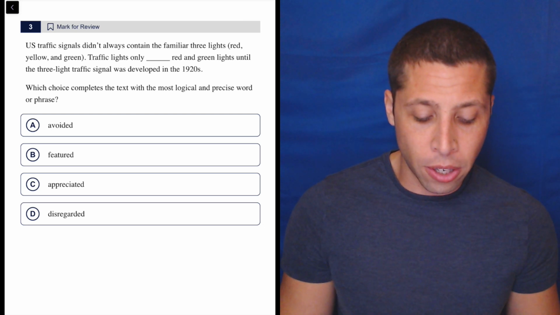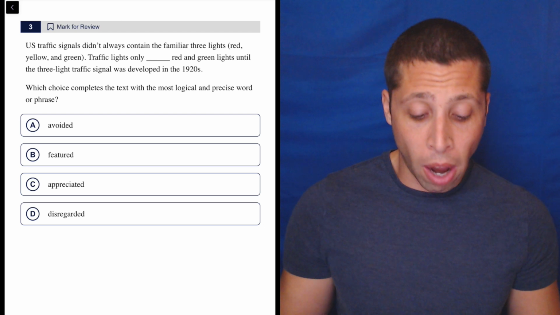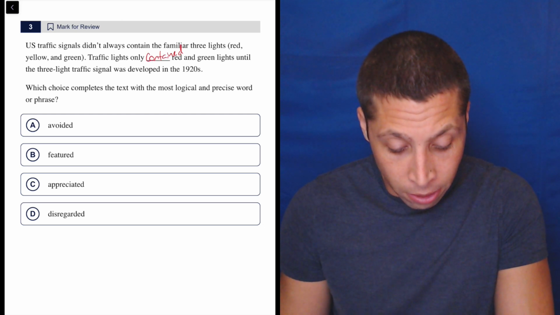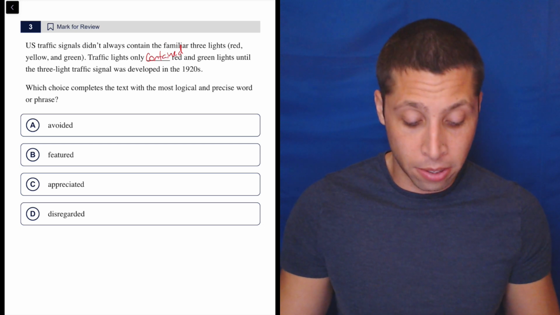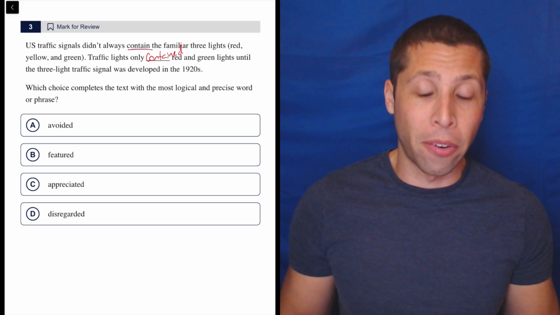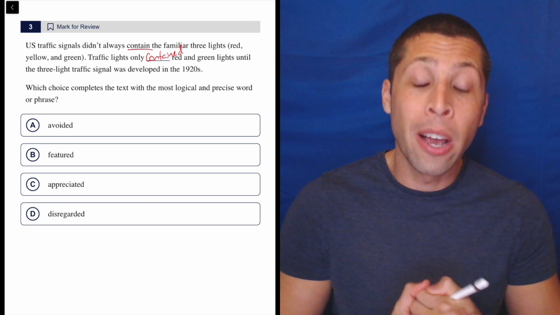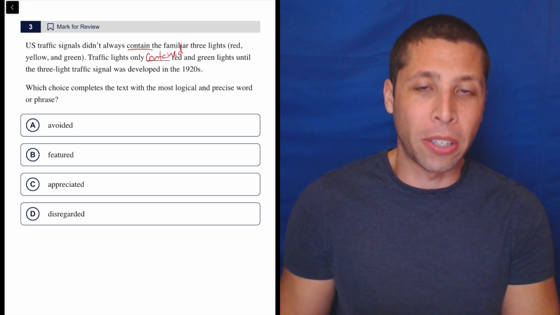US traffic signals didn't always contain the familiar three lights, red, yellow, and green. Traffic lights only contained red and green lights until the three-light traffic signal was developed in the 1920s, right? Where am I getting that? The sentences are clearly related to each other. Now, they're technically talking about slightly different things, right? The past versus the present when it comes to traffic lights, but they're saying the same thing. They're structured in very similar ways.